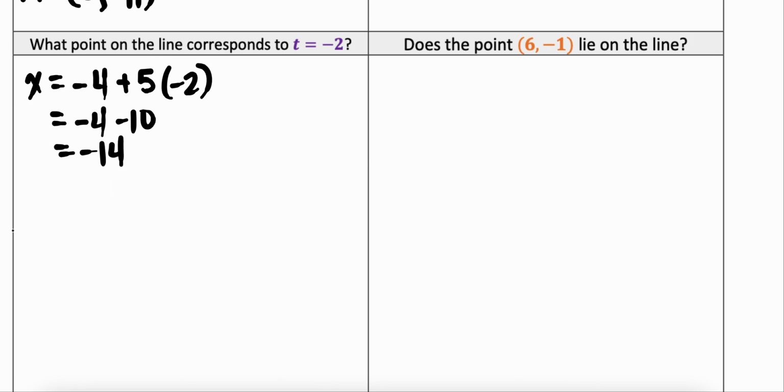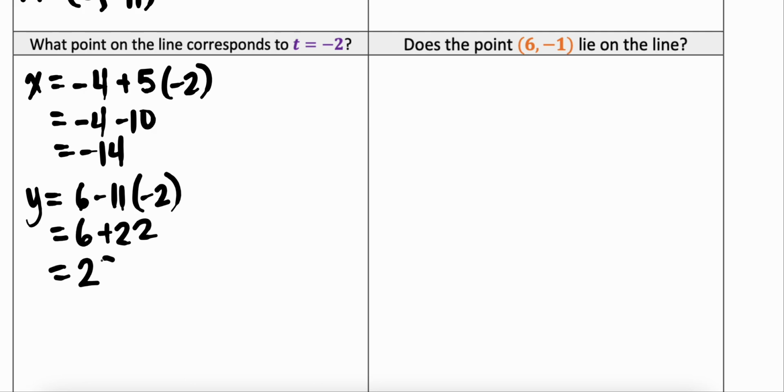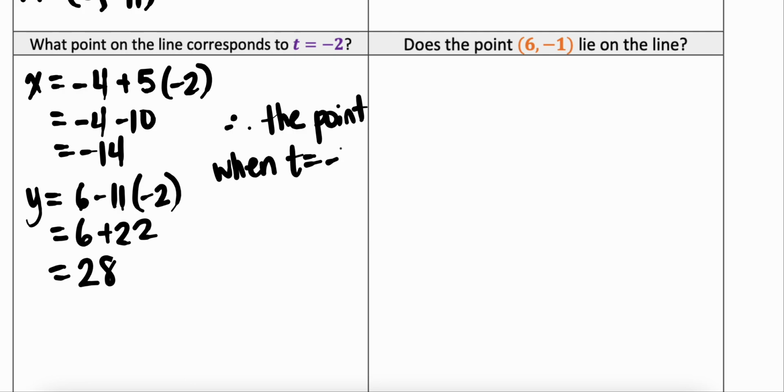I can do the same thing with my y. My y in this case is going to be 6 minus 11 times -2, which gives me 6 plus 22, and that gives me a value of 28. So therefore, the point when t equals -2 is going to be (-14, 28). So this is a point on that vector line when our t value is -2.